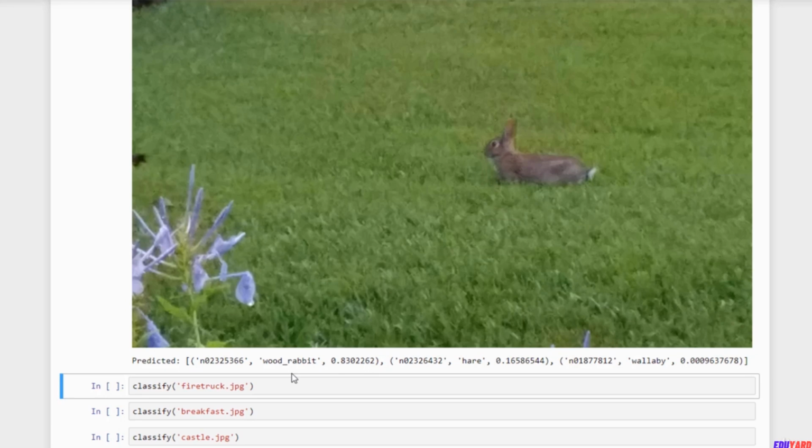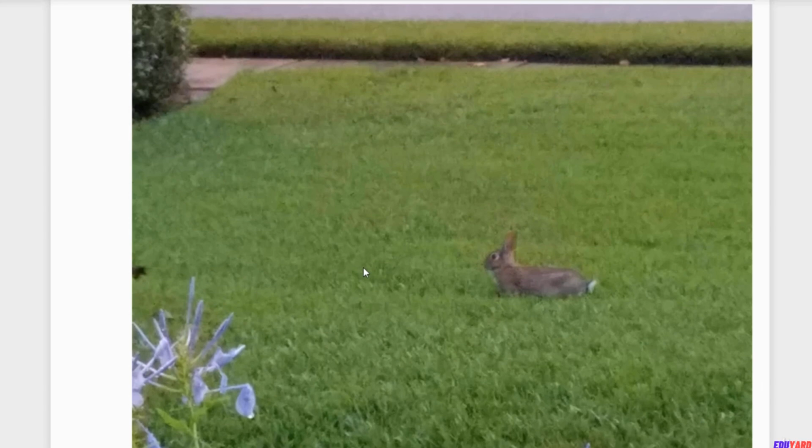I don't really know my rabbit species that well, so I'm not sure if that's actually a wood rabbit. It could be, I don't know. Either way, it's pretty impressive. I mean, it's not even a prominent piece of this image, it's just sitting there in the middle of my lawn, and it's not even that clear of a photo either.